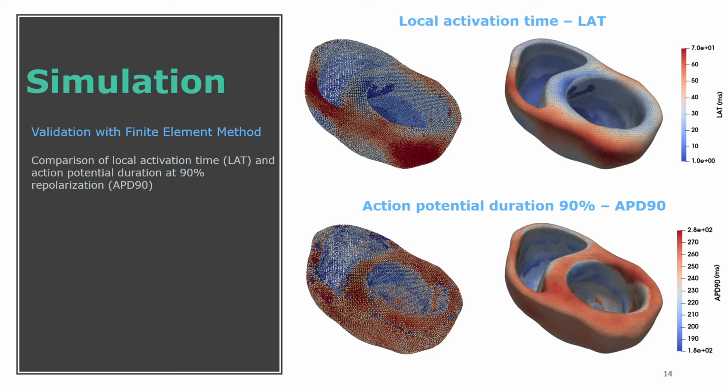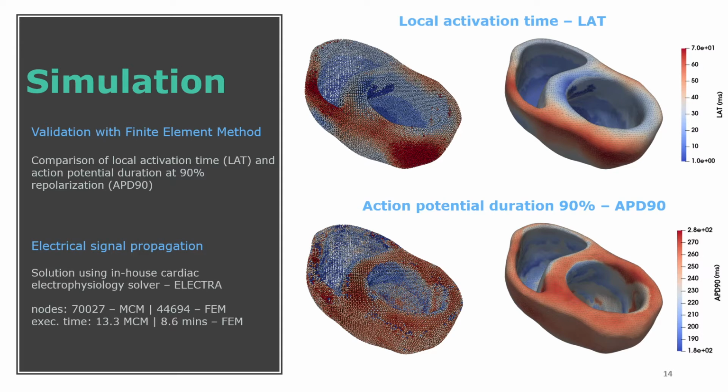For the simulation of the electrical signal propagation, we use Electra, which is an in-house cardiac electrophysiology solver, and we compare it with FEM. Given the number of nodes in the MCM and the FEM geometries, we observe that MCM does not introduce any significant overhead in terms of execution time.